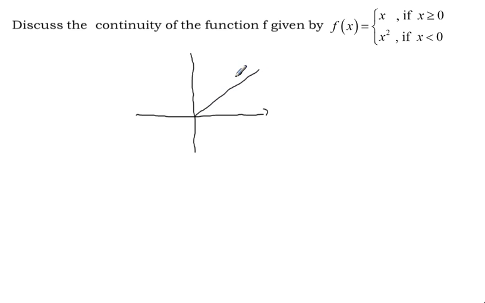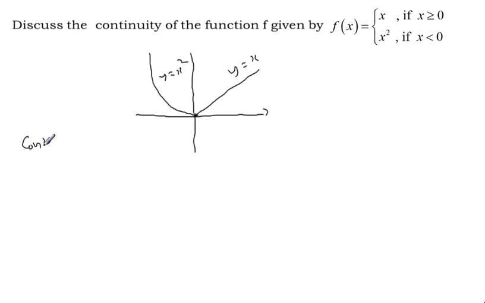This is the right side, y equal to x. What about the left side? One parabola should be drawn. Okay, this is y equal to x square, and we are supposed to check the continuity at 0. At 0 we are going to test.